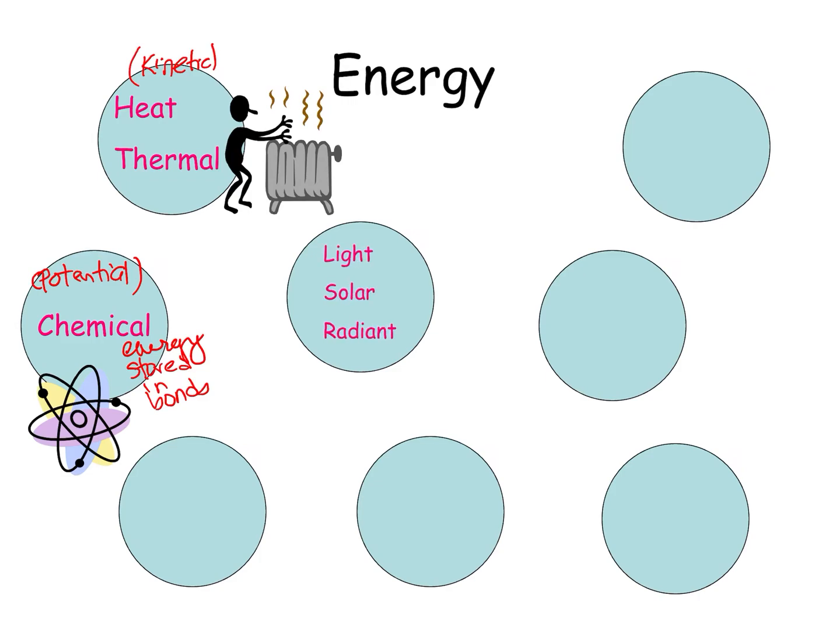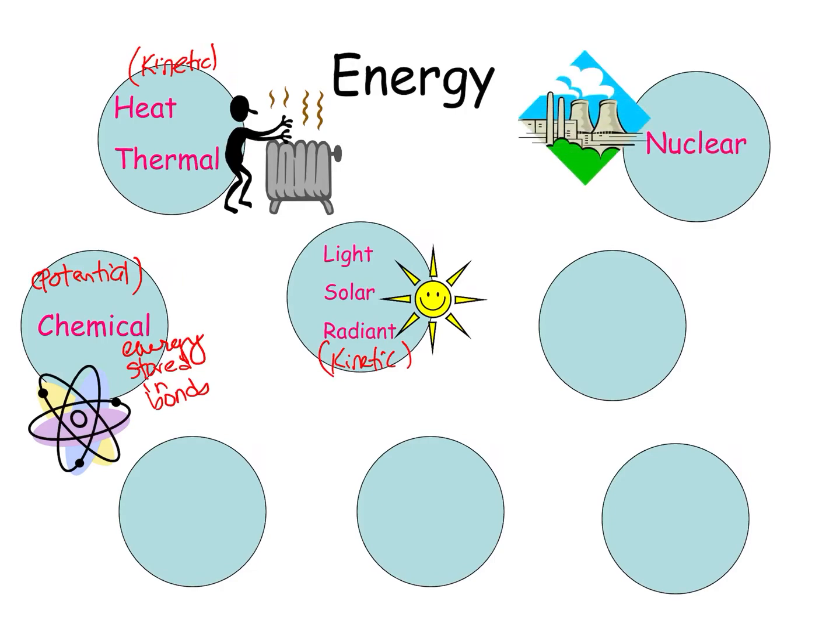Then we have light energy, which is kind of the same as solar and radiant. So again, we have not yet talked about kinetic and potential energy in this class, but hopefully you know that kinetic energy is energy of motion, potential energy is stored. So light moves, so this has some kinetic energy characteristics. Nuclear energy.